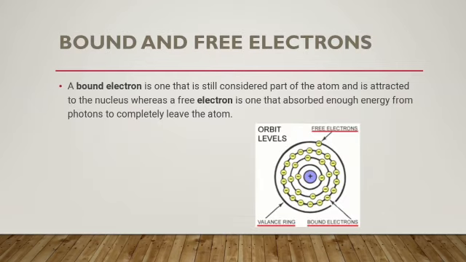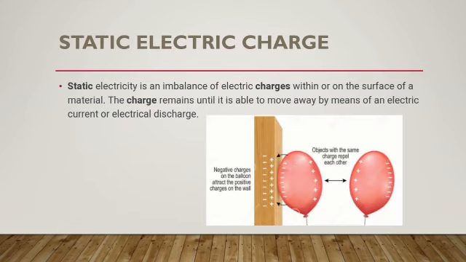Bound and free electrons. A bound electron is one that is still considered part of an atom and is attached to the nucleus, whereas a free electron is one that has absorbed enough energy from photons and completely left the atom. Static electric charge. Static electricity is an imbalance of electric charges within or on the surface of a material. The charge remains until it is able to move away by means of electric current or electric discharge.